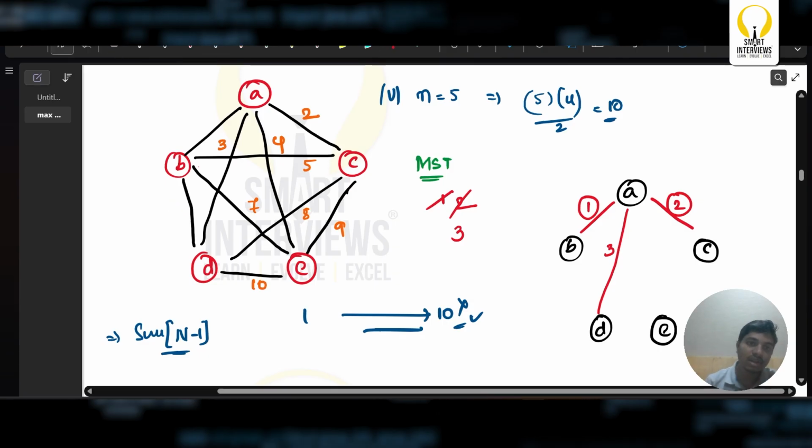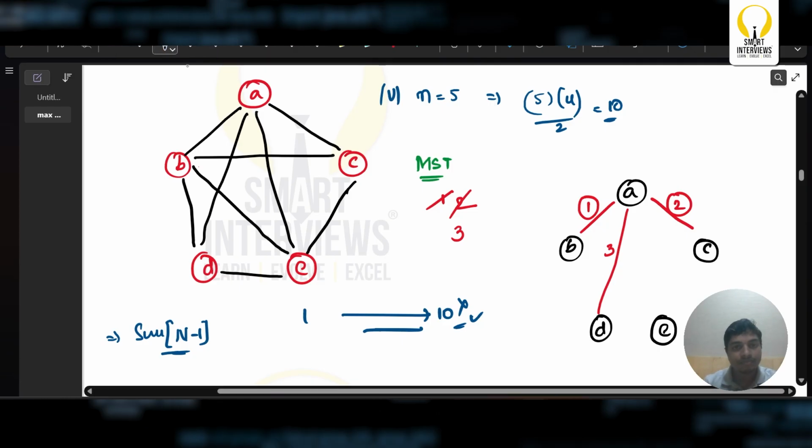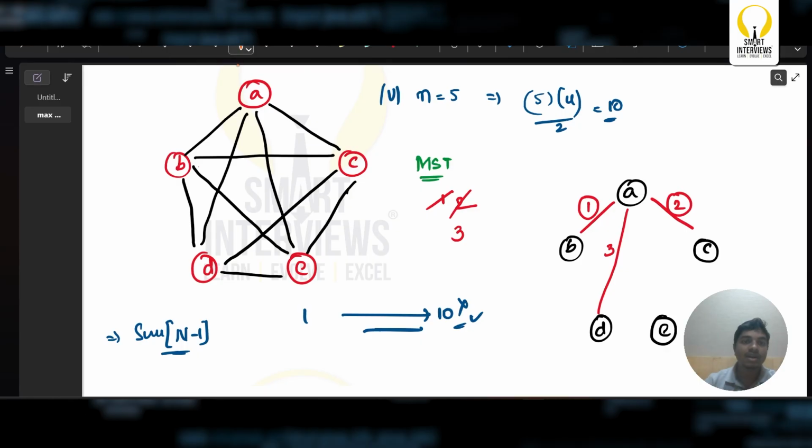Let us do one thing. Let us randomly take the edges, not just in the order as we took A, B, C. Let us just modify this. Let us take 1, 2, 3, 4, 5, 6, 7, 8, 9.